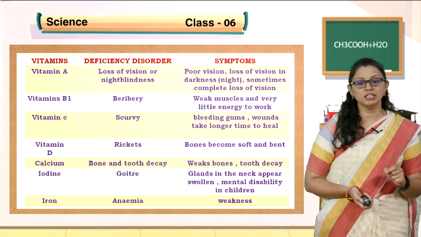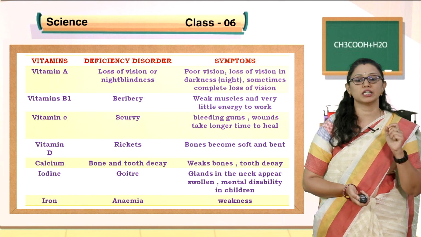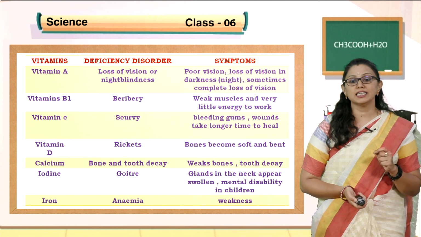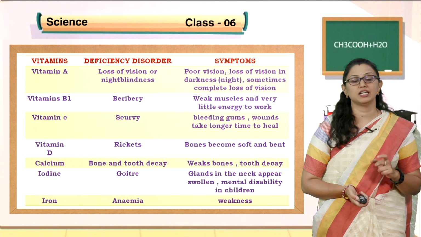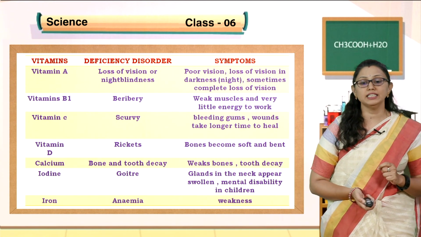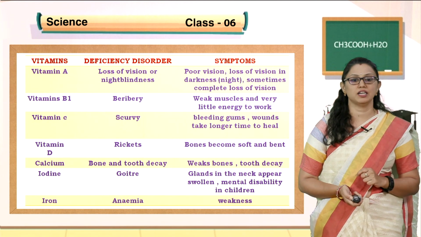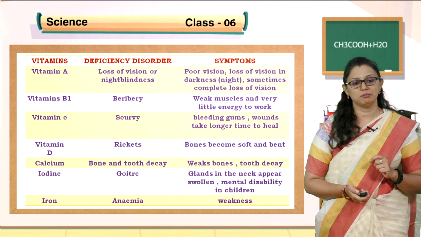Iodine is a mineral which is required, and deficiency of iodine causes goiter, and the symptoms of goiter are glands in the neck appear swollen, and mental disability in children. Deficiency of iron leads to anemia, and the symptom is weakness. These are the deficiency disorders of vitamins as well as minerals, children.